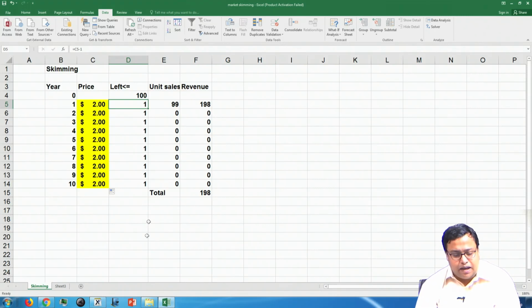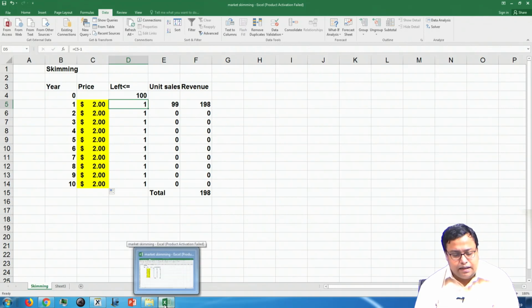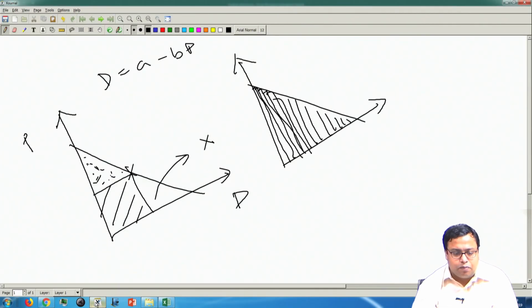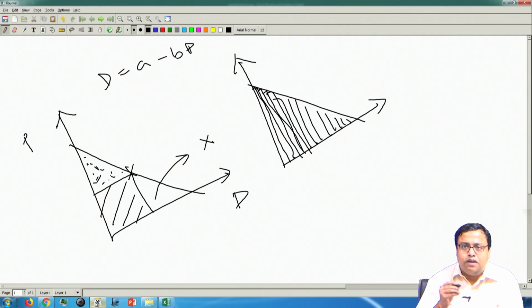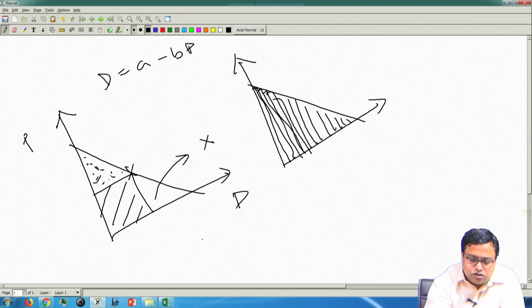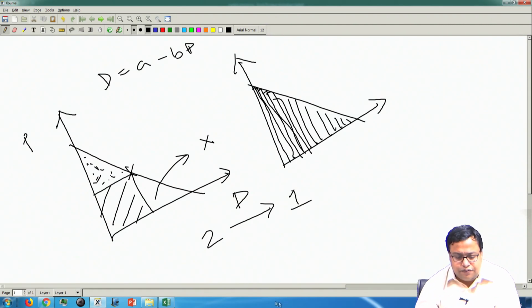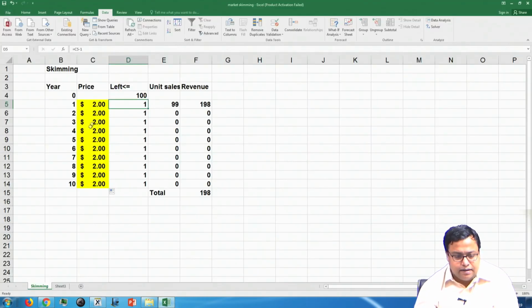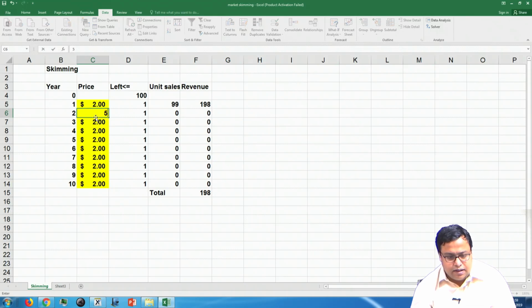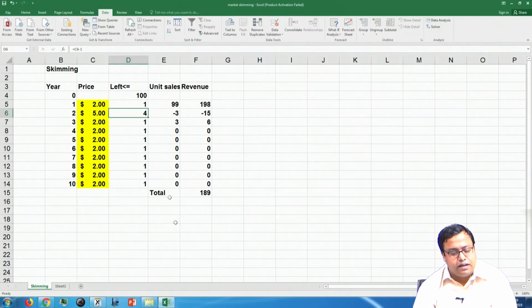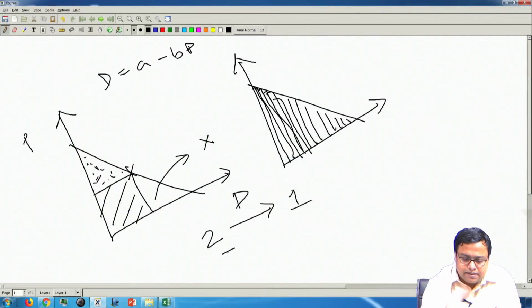In other words, it is one proxy of the demand function. So, if I price it at $2, how many persons will not buy it? 1 person. If I price it at $5, how many persons will not buy it? 4 persons.